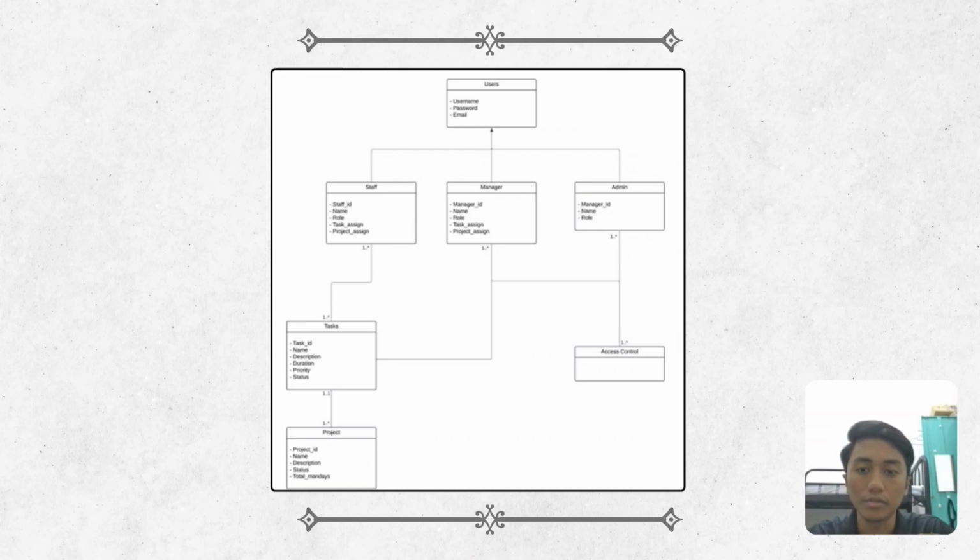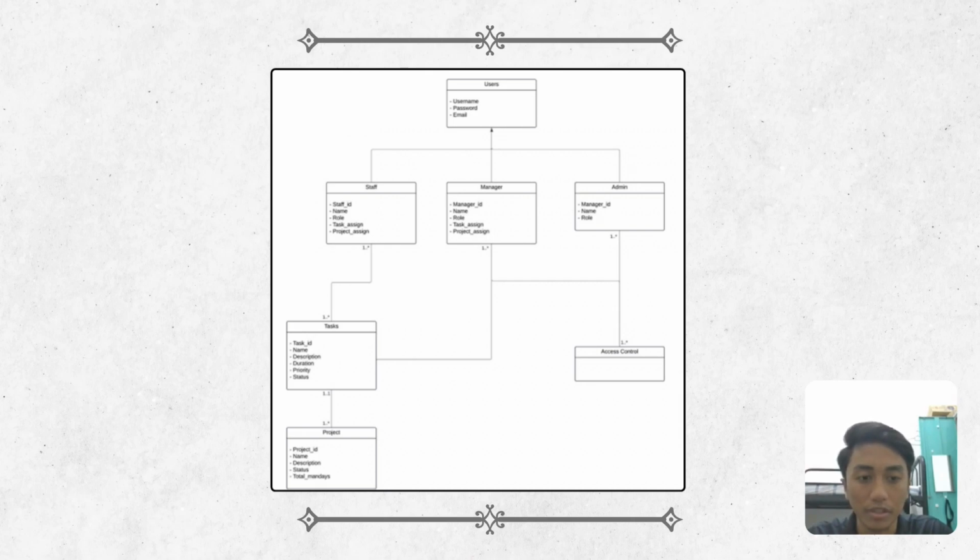Breakdown structure system. The class diagram shows the internal structure of the system, focusing on how data and rules are organized. At the core is the user class, which includes general user information like username, password, and email. This class is extended by three specific roles: staff, manager, and admin. Each subclass includes an ID, name, and a role attribute, with staff and manager also linked to task